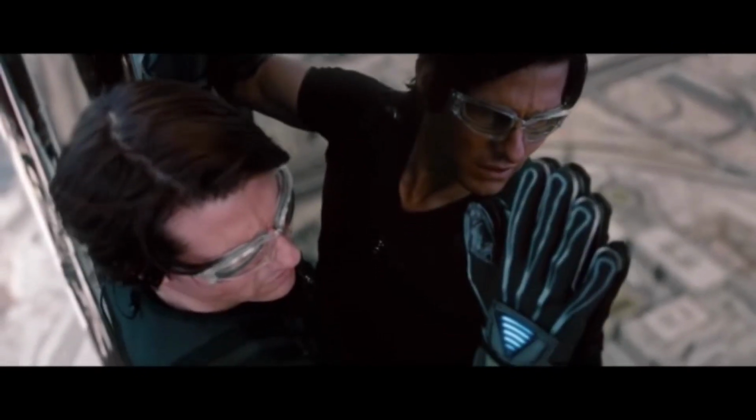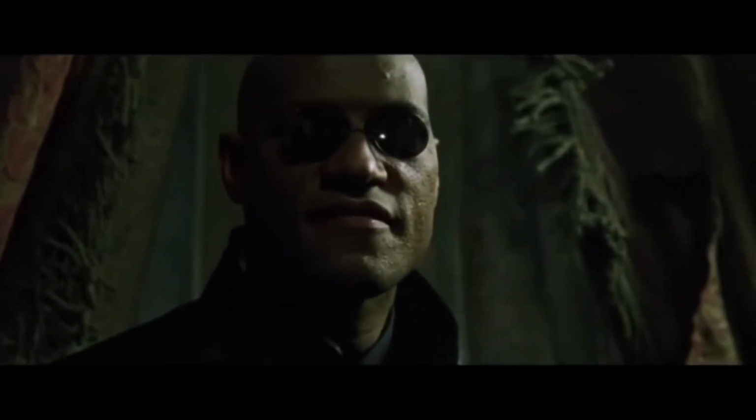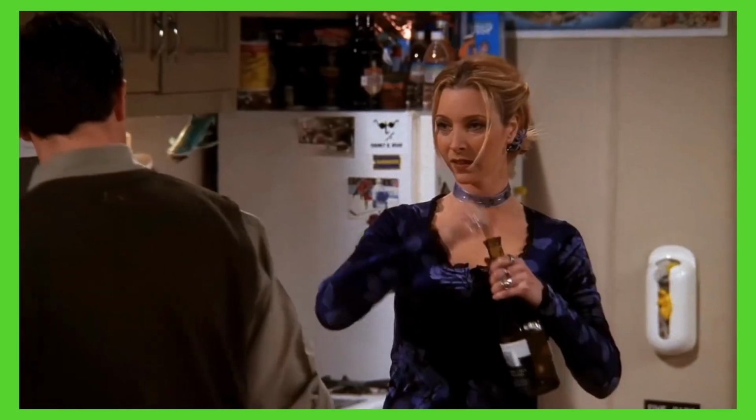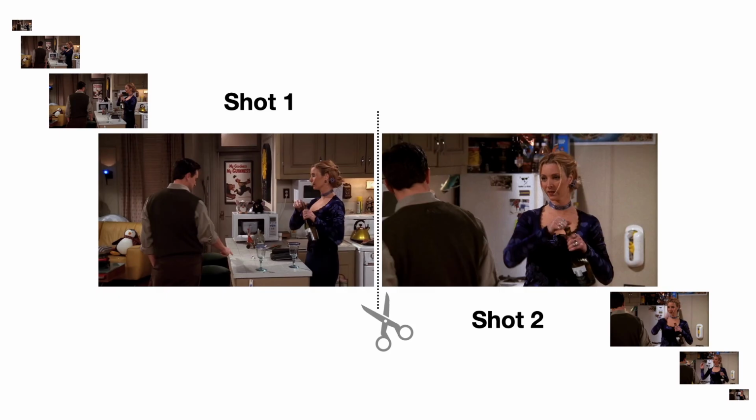Consider these clips from popular movies. For every clip, the focus is on the same scene and the same people, but there are abrupt changes in the camera viewpoint. This is what we call a shot change. Shot changes are very common in edited media like movies and TV series, and they are often treated as discontinuities that lead to independent processing of each shot.